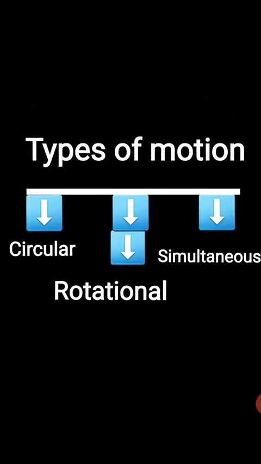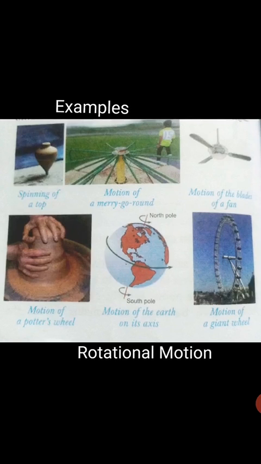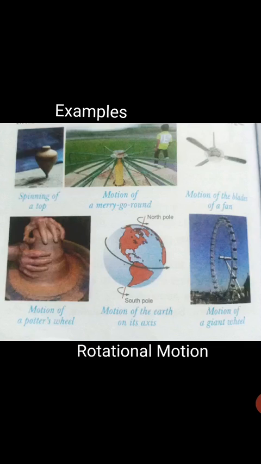Next one is rotational motion. When each and every point or particle of the body moves around a fixed point or fixed axis, it is called rotatory motion. Simply remember that a body moving on the boundary or circumference of a circle performs rotatory motion. For example, you can see here spinning of a top, motion of a merry-go-round, examples of rotational motion.